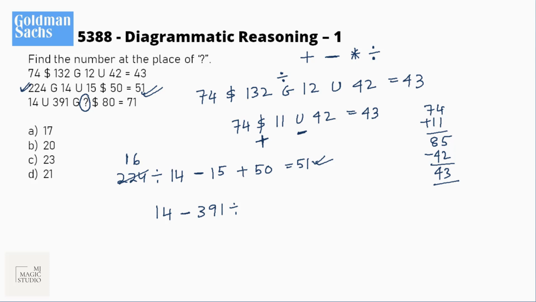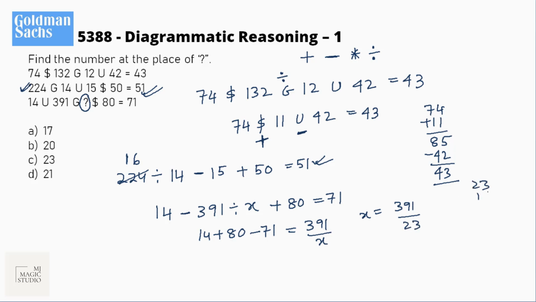Let the number in place of this question mark be X, and dollar sign is plus, 80 equals 71. That means 14 plus 80 minus 71 equals 391 by X. Okay, so this is 9 and 14 is 23. X equals 391 by 23. It should be 17. Yes, 23 into 17.